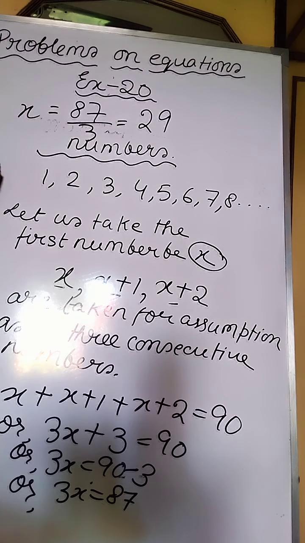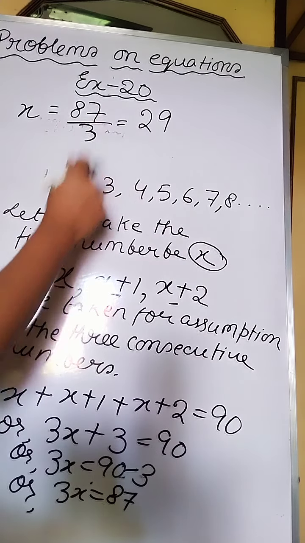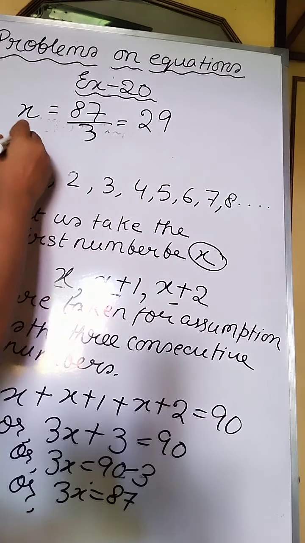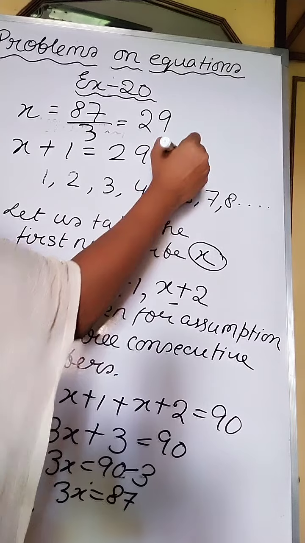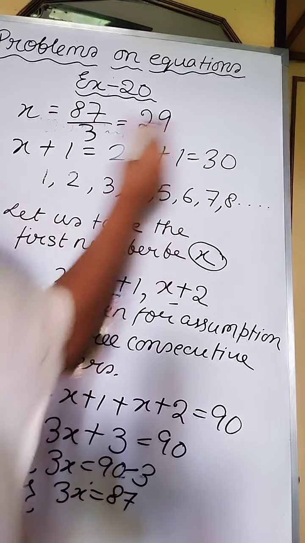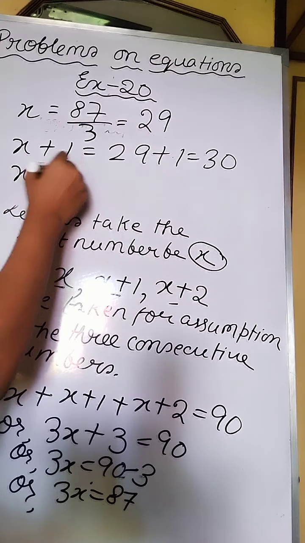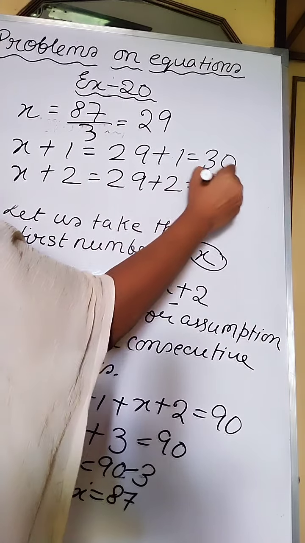Now we have to find out the other two consecutive numbers. We have assumed the first number as x. x is 29. So x plus 1 must be 29 plus 1, that is 30, and x plus 2 must be 29 plus 2, that is 31.